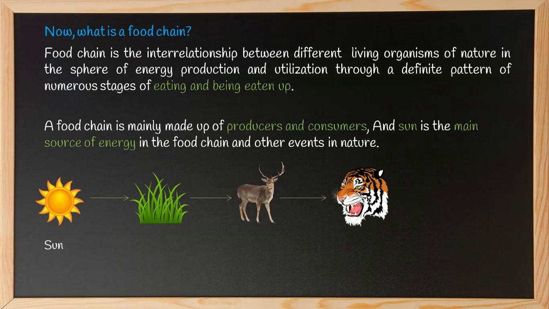Here, we can see a very basic example of food chain, where sun is the main source of energy. The green plants take energy from the sun and make food by photosynthesis. The deer eats plant. The deer is then eaten by tiger. So here you see the concept of eating and being eaten up. The deer is eating grass and the deer itself is being eaten up by the tiger. This means each and every organism is dependent on one another for living.